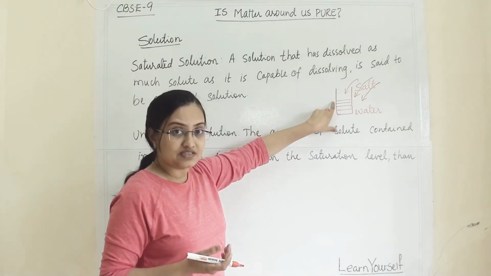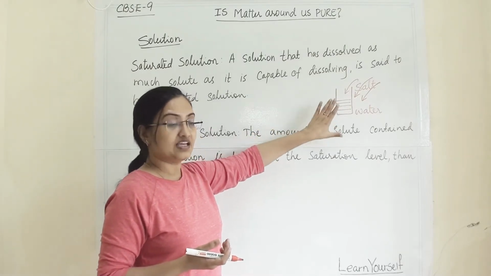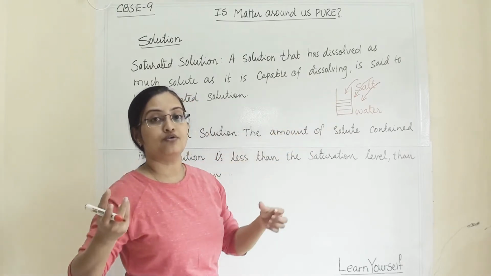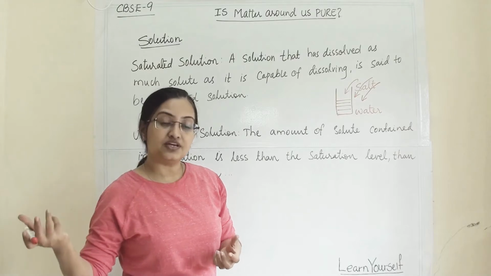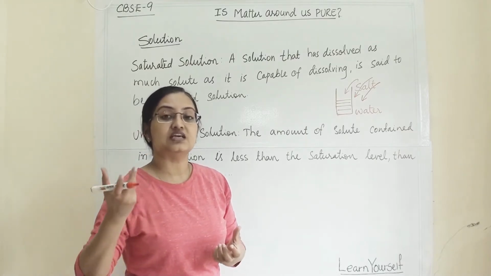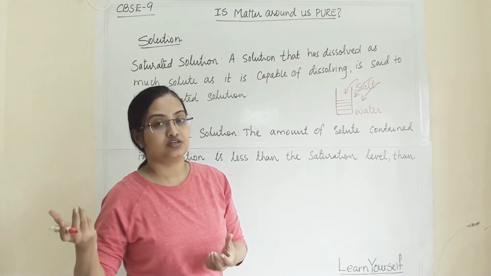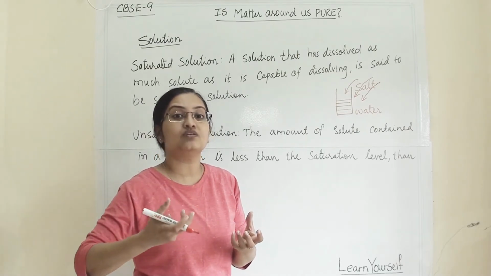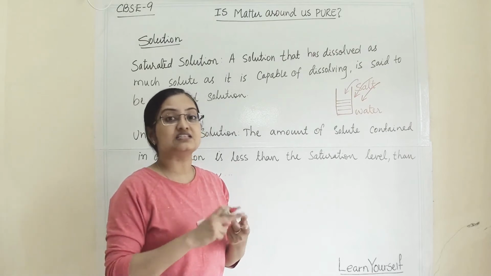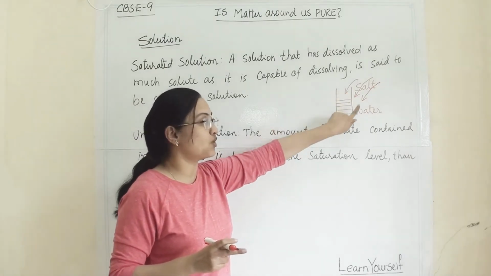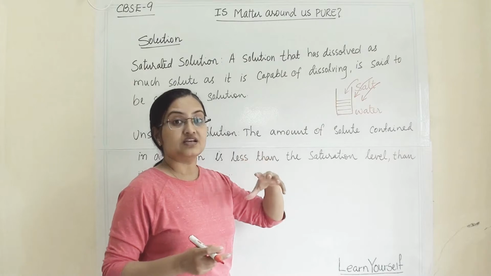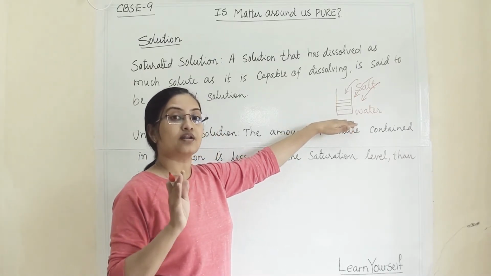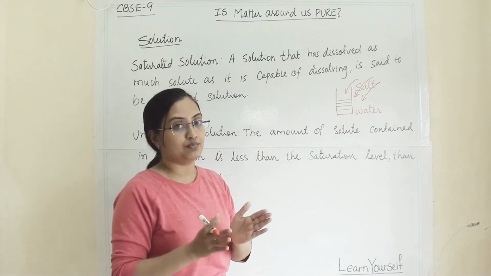When this happens, we can say that this amount of water holds this much amount of salt, and its solubility is this many grams of salt. This much salt we can dissolve in the water, and that is termed the solubility of salt in water. But we have to do this at room temperature or at a specific temperature.